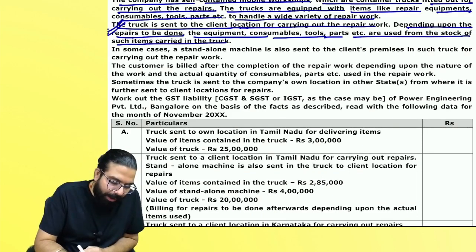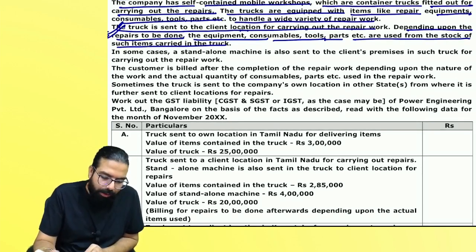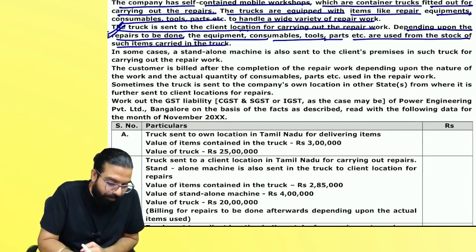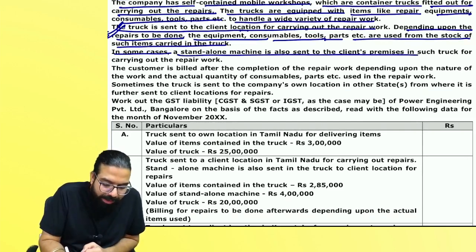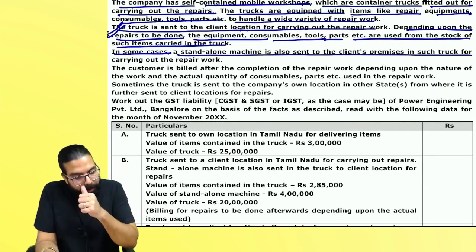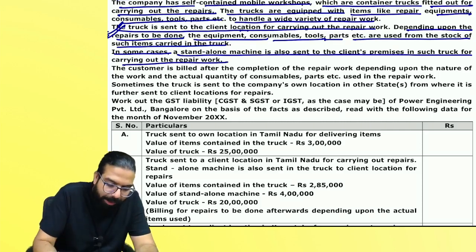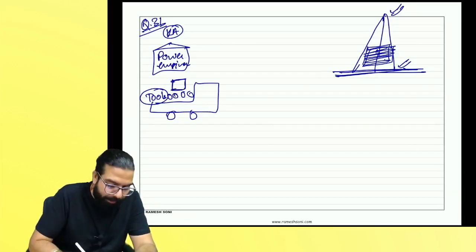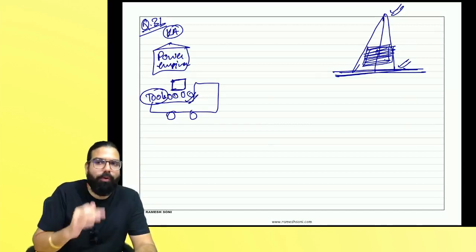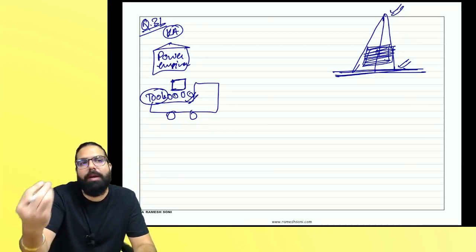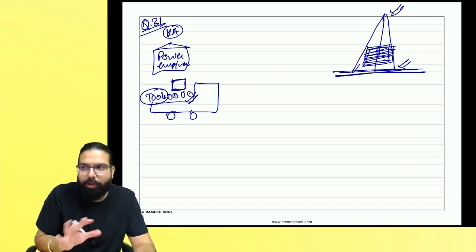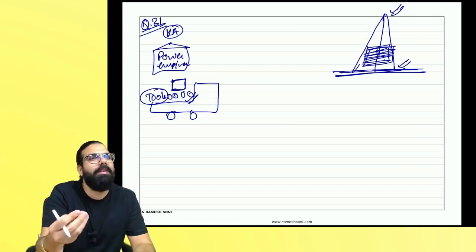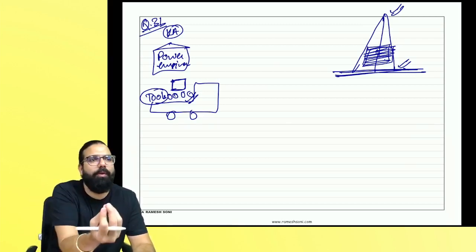Depending upon the repair to be done, the equipment and consumables are used from the stock which is being carried along. In some cases, a standalone machine is also sent in such a truck for carrying out repair. Maybe to do a repair, one machine was required. So they will take the machine also and go, and along with that, tools also they will take. The machine will come back, tools will also come back. While doing the repairing, maybe some parts, etc. they will go ahead and use.